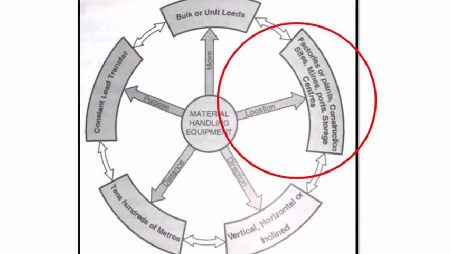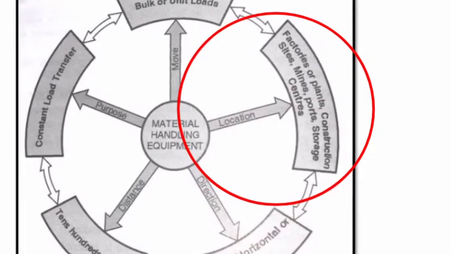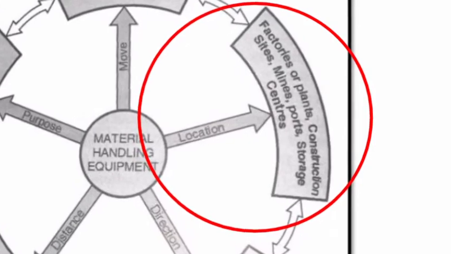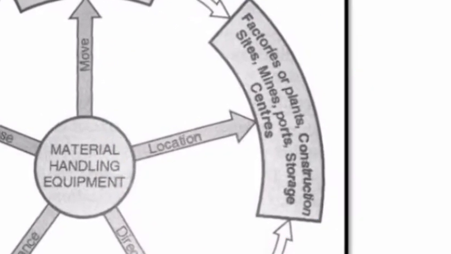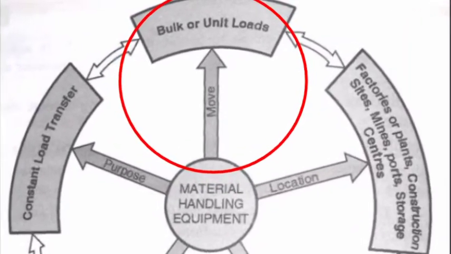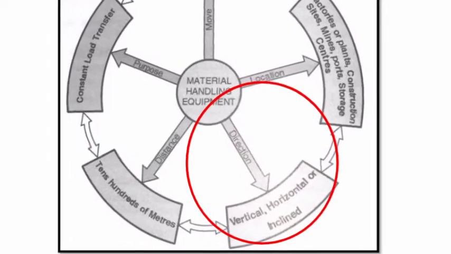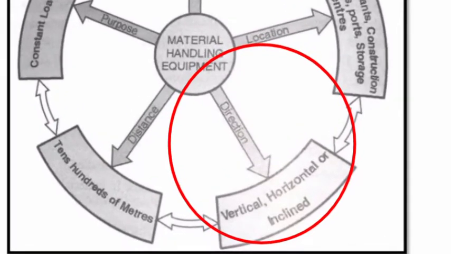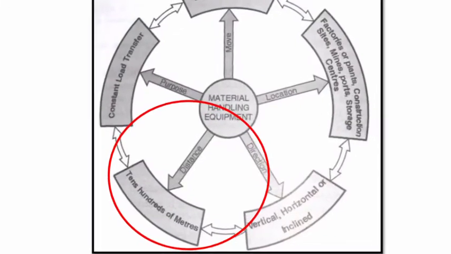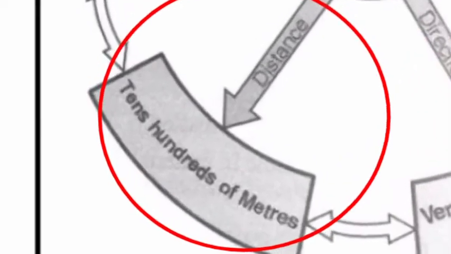Material handling equipments. The process of material handling equipment is constant load transfer. Locations of material handling equipments are factories, plants, construction sites, mines, sports, storage, and canteen. Material handling equipment can move bulk or unit loads. Direction of material handling equipment is vertical, horizontal, or inclined. Distance traveled by material handling equipment is 10 to hundreds of meters.